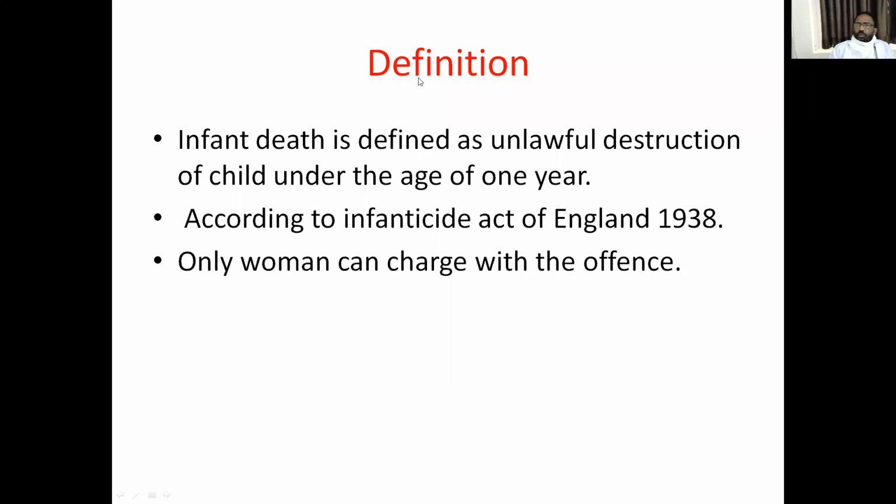And neonaticide. Up to what period is a child called a neonate? You all know, I told you in the previous class what is womb, what is developing womb, what is embryo, what is fetus. So a neonate is up to the age of 28 days, that means one lunar month. Neonaticide is the deliberate killing of an infant under the age of 4 weeks. These are the definitions you should know, but it is a very important chapter.